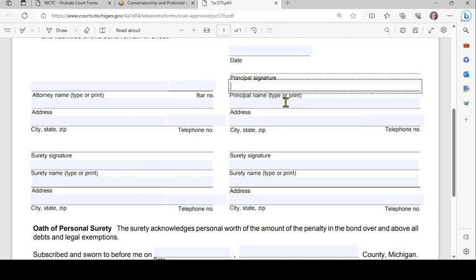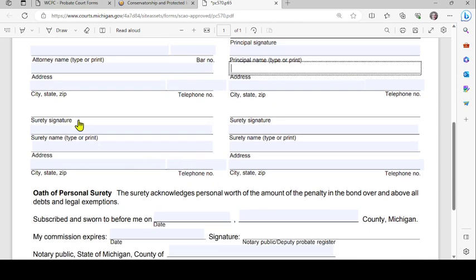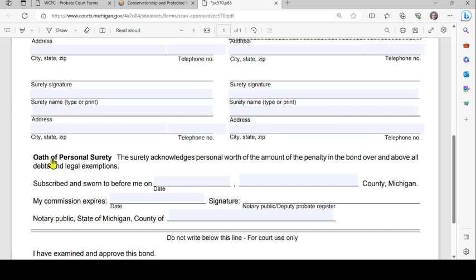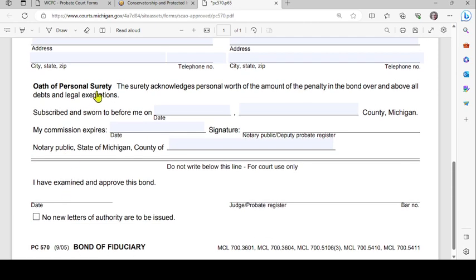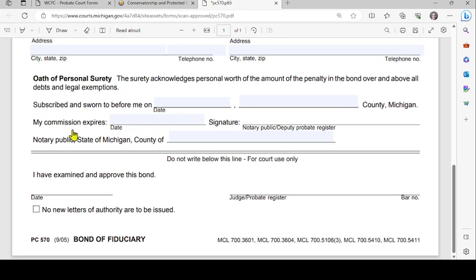The principal should sign, type their name, address, and telephone number, and then the surety will fill in their information here, as well as sign. They should read the oath of personal surety. The surety acknowledges personal worth of the amount of the penalty in the bond over and above all debts and legal exemptions. Then there is a notary stamp, and then a section for the court.